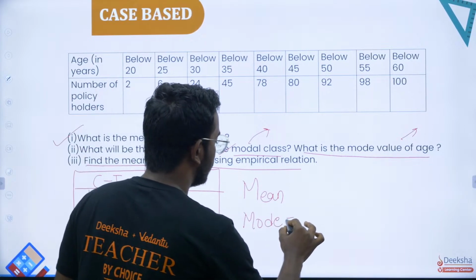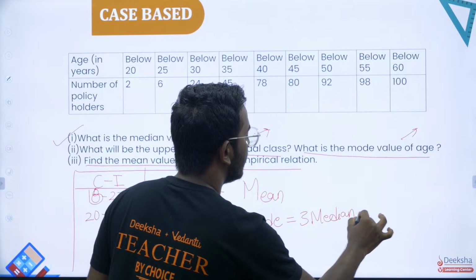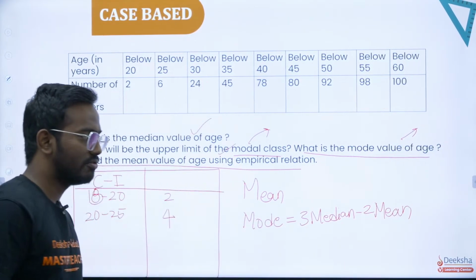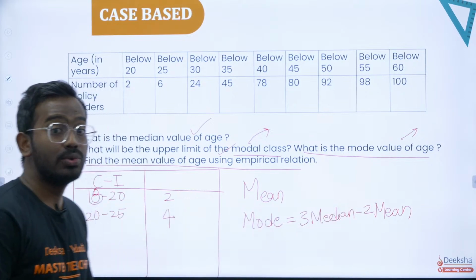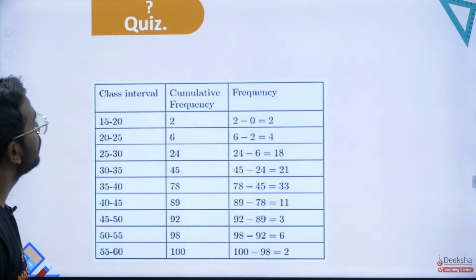So mode is equal to 3 times of median minus 2 times of mean. So you already know what is mode, you already know what is median, you can find mean using the formula that I have mentioned as of now. So start substituting those values.